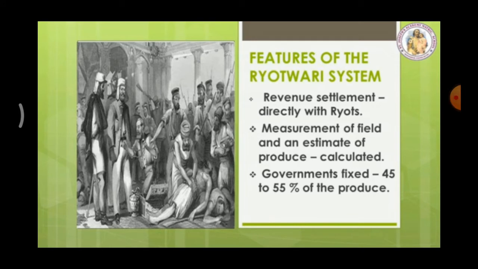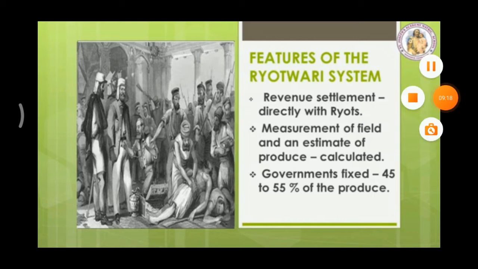Salient features of the Rayotwari system. Revenue settlement was done directly with the ryots, that means people. Measurement of field and an estimate of produce was calculated. They calculated everything. The government fixed the demand at 45% to 55% of the produce.